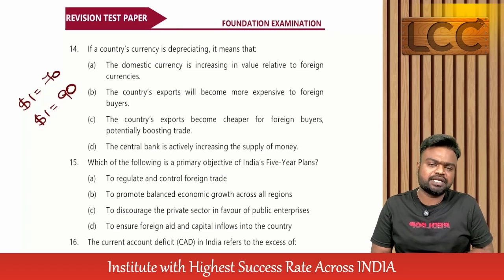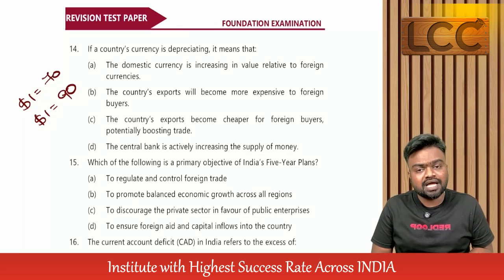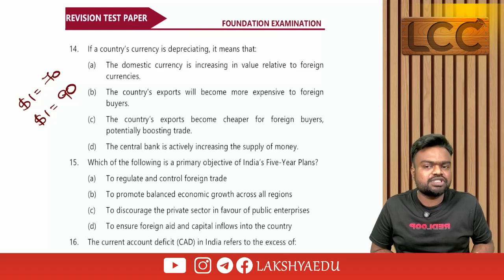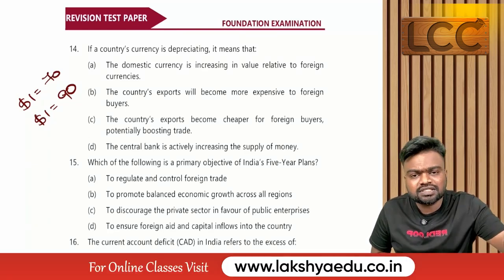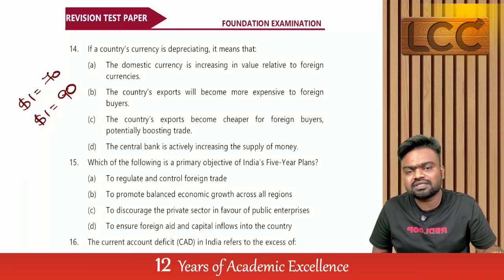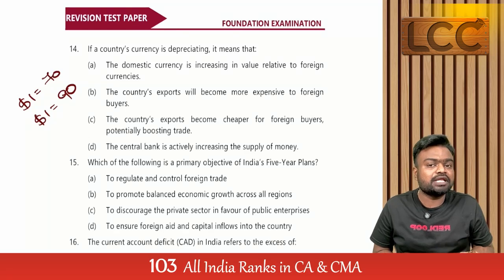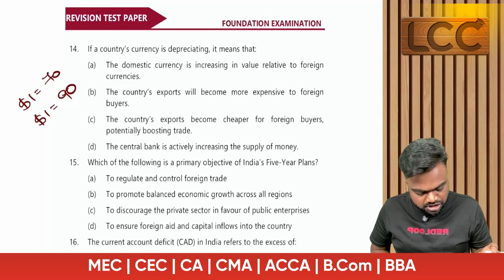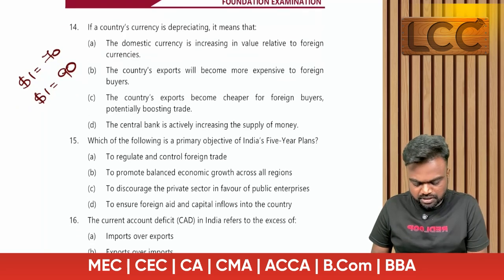So when there is a depreciating currency, what happens? Our exports will become cheaper. Why do our exports become cheaper? Because the person in a foreign country needs to pay fewer dollars. So they will purchase more goods from us. So the exports will become cheaper. So option C.